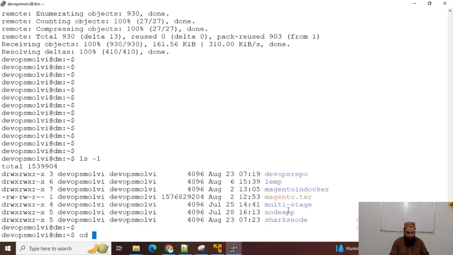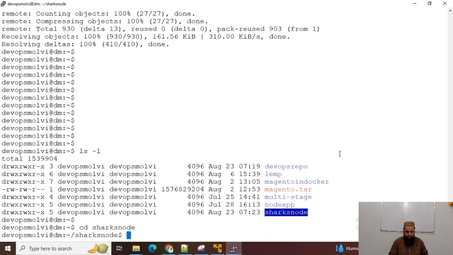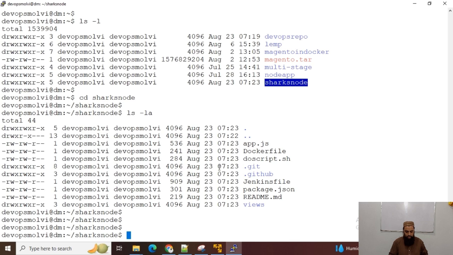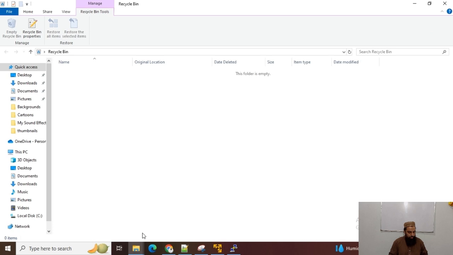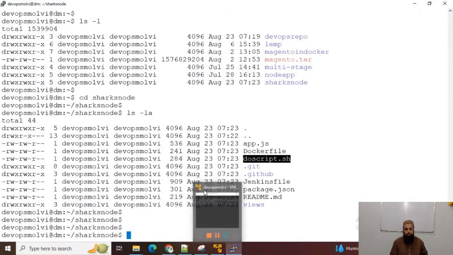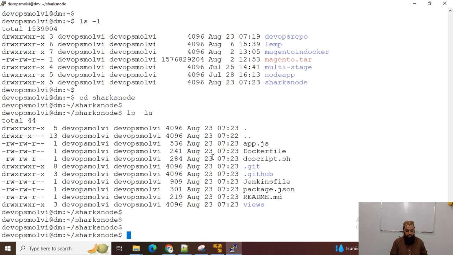This is a repository actually, and now you can see I have all the files: the Jenkinsfile, Dockerfile, dioscript.sh, package.json, and the .git folder, everything. And I have used the git clone command.